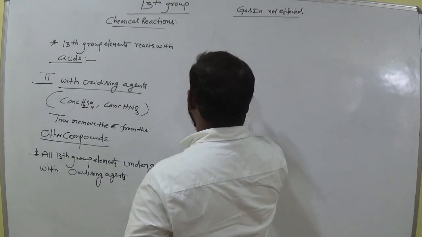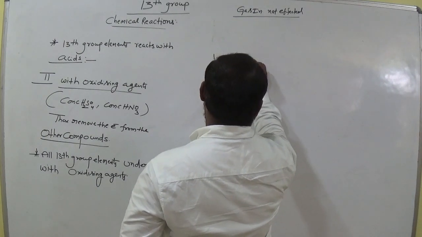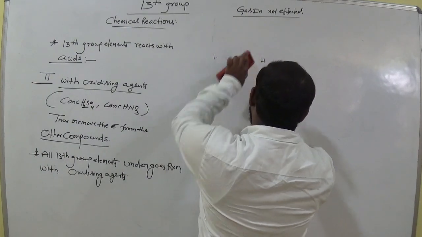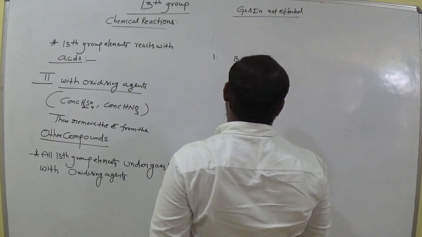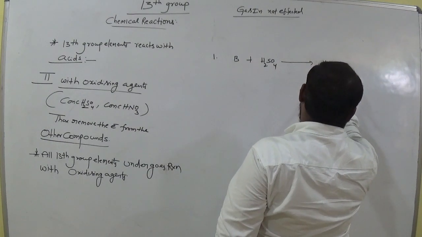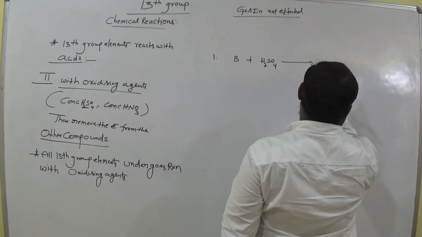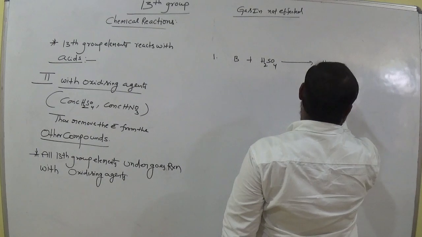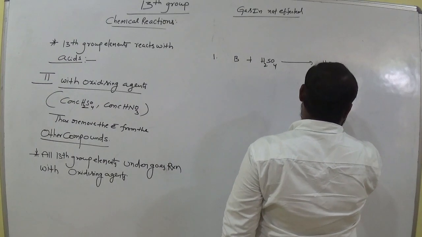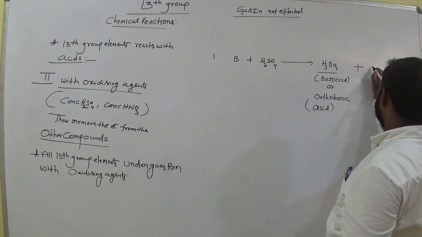In that, first one is boron interacting with concentrated H2SO4. Don't forget this. It gives H3BO3, boric acid, or another name, orthoboric acid also. Orthoboric acid and 3SO2.